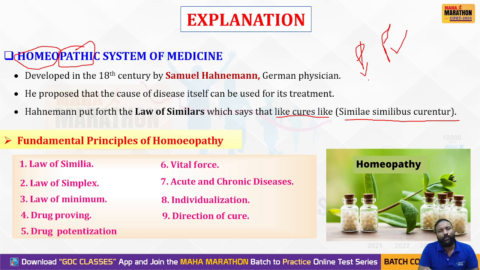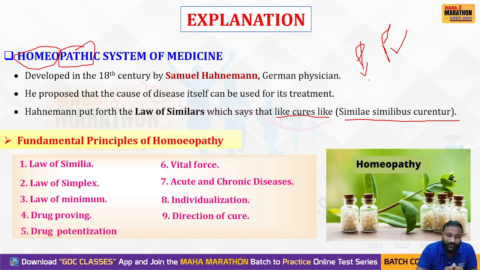When he gave the same amount of extract to the two individuals, both had different reactions towards the extract given by the scientist. When the extract was given to the healthy person, he got symptoms like fever, chills, and other symptoms related to malaria or fever. But when the diseased person took that extract, his fever got reduced immediately. That is what Samuel Hahnemann said.